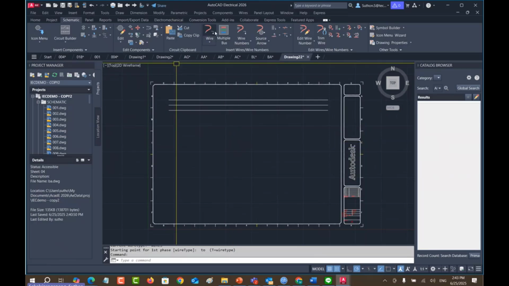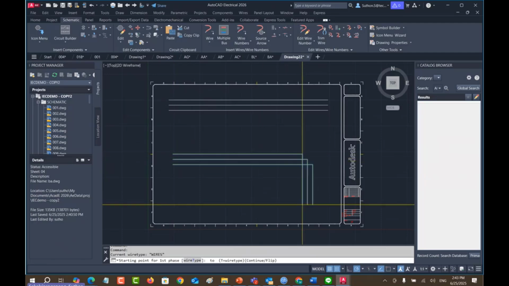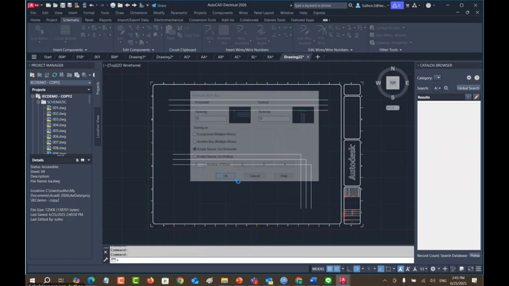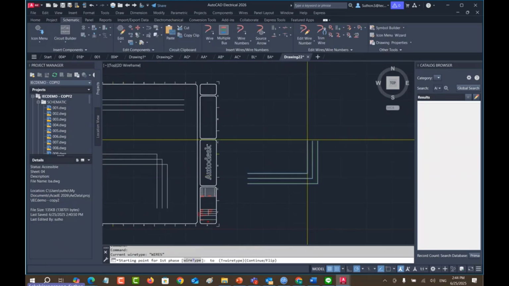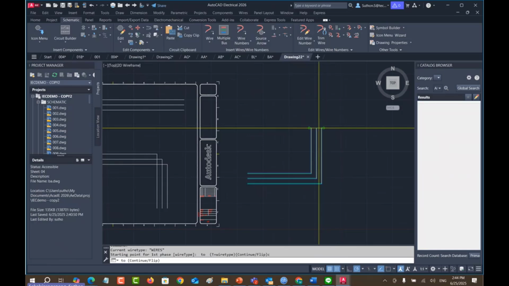If you want to create some multiple bus and you want to turn down, or you want to turn up, and you want to go further, you hit the C. C means continue. You continue here, and you don't want the flip in this area.